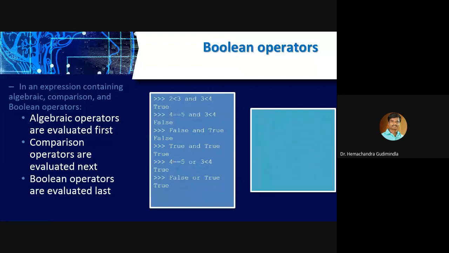I will tell you, in the OR table, what is the truth table? 1, 1 gives 1. 1, 0 gives 1. 0, 1 gives 1. 0, 0 gives 0. So this is the OR table. I think you already know this, that's why I'm not explaining it or going into detail about that. We will see whether this will work or not in the program.